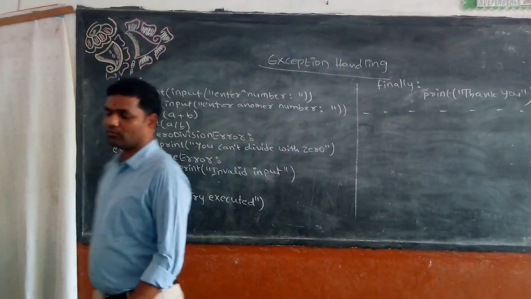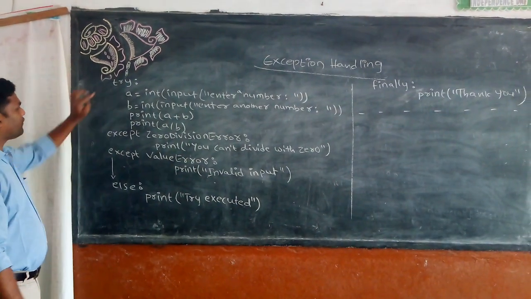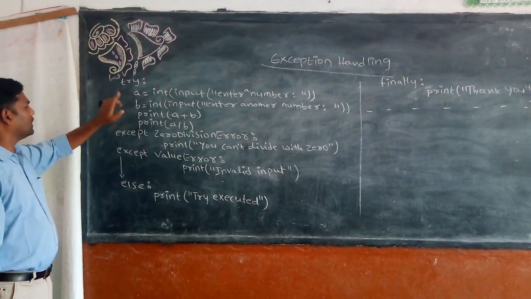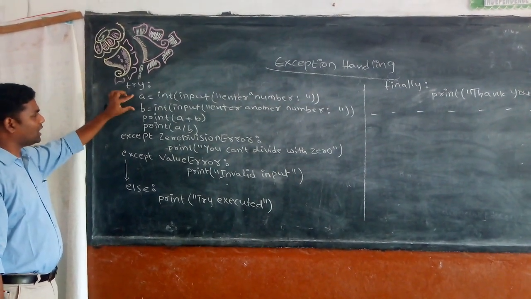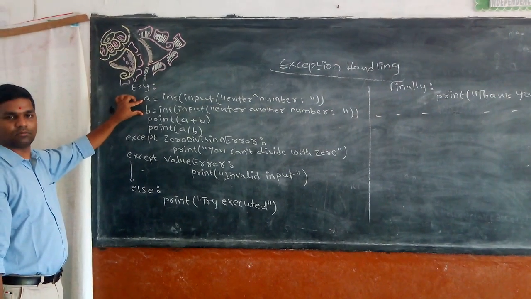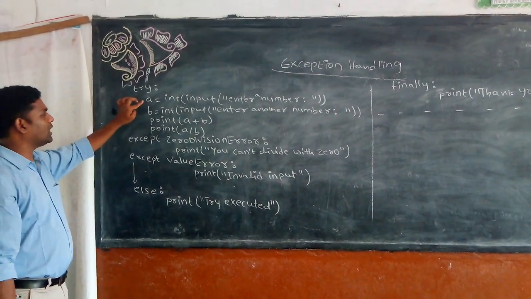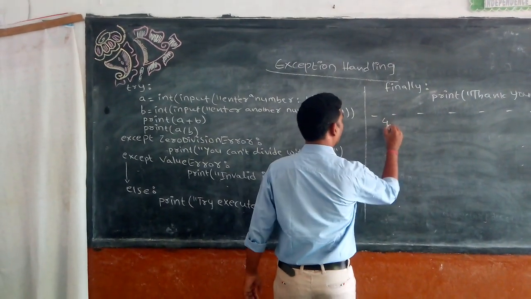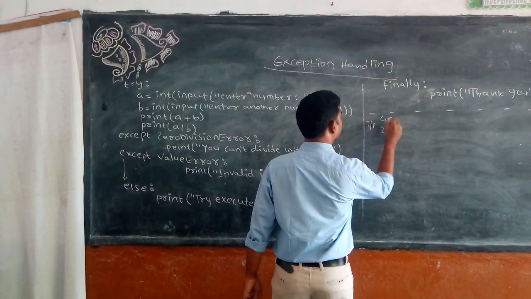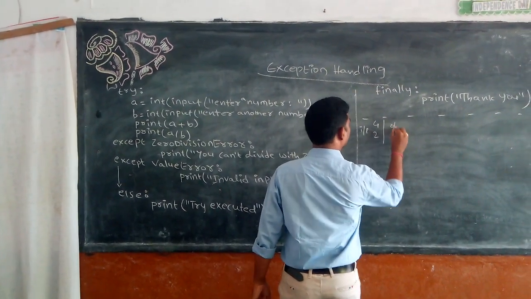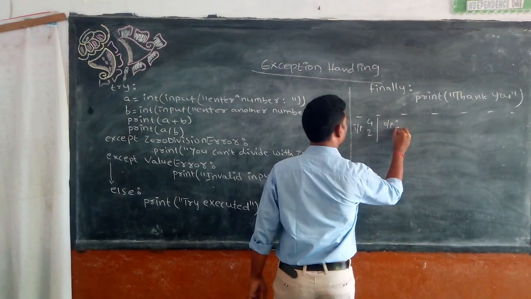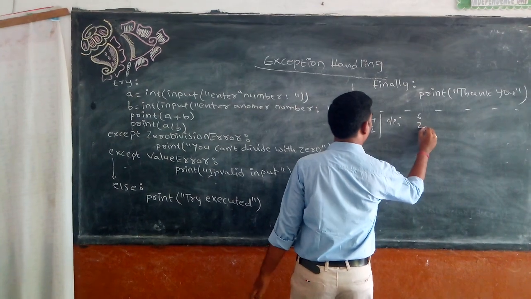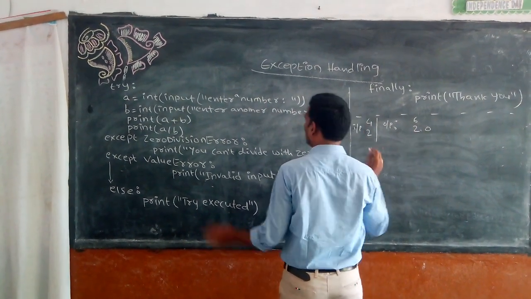Now what will happen whenever I execute this code? First it will go to the try block. It will read A and B. If both are valid inputs, say I execute with 4 and 2, then the output is 4 plus 2 is equal to 6 and 4 by 2 is equal to 2.0.